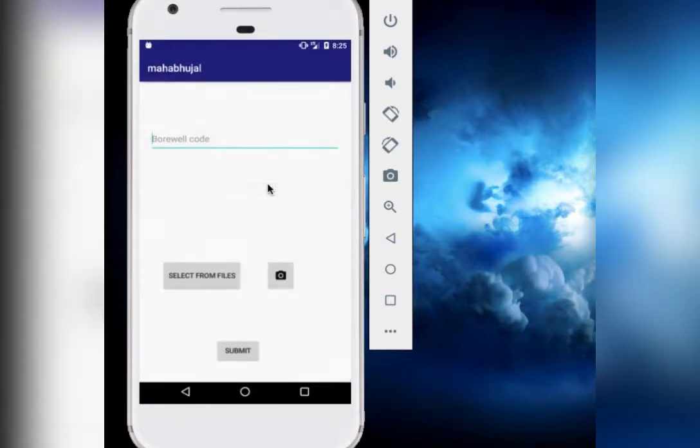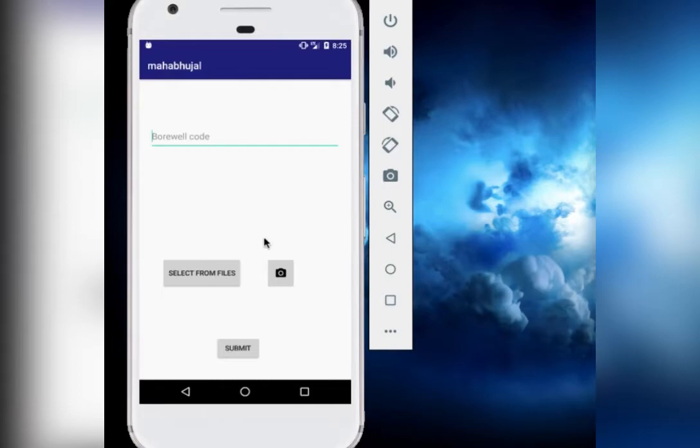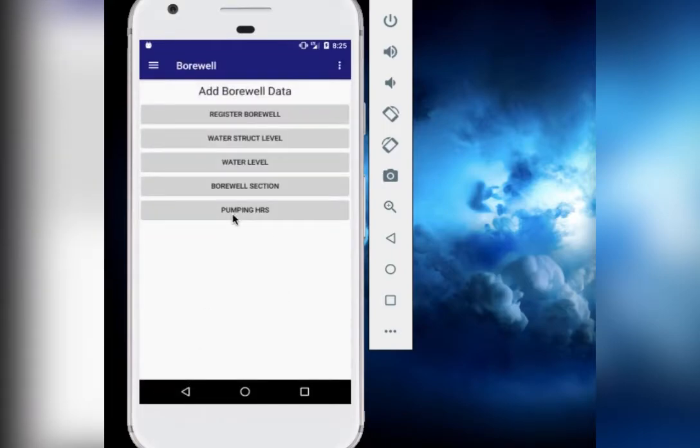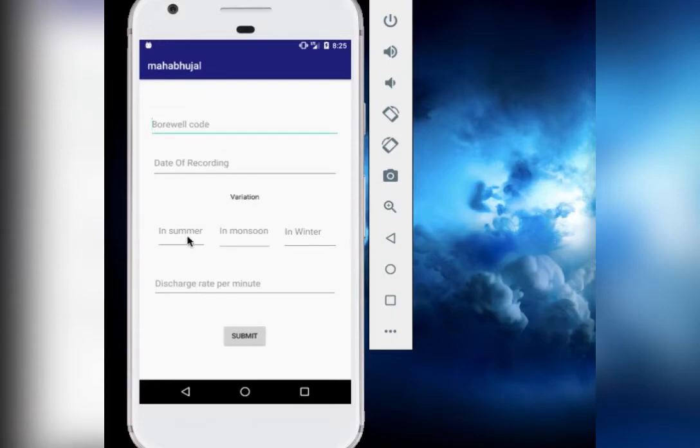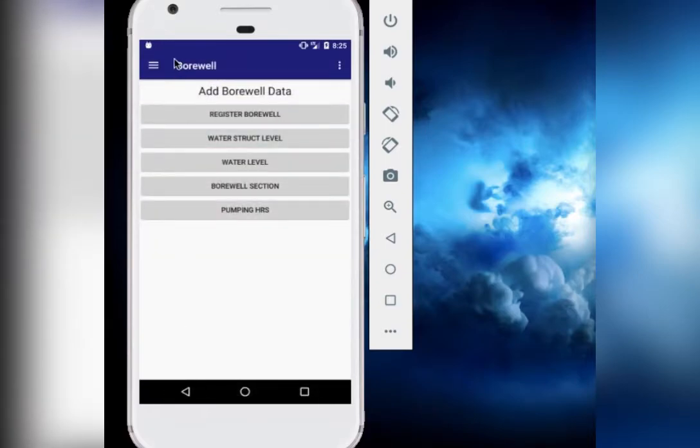The borewell section is again providing us a picture image of the borewell section. Coming to pumping hours, the pumping hours is giving us the variation level and the discharge rate per minute, which I told you about initially. So in summer, what exactly is the variation of water in the borewell? In monsoon, what is the same, and in the winters, the same value. So the discharge rate per minute is given based on that.